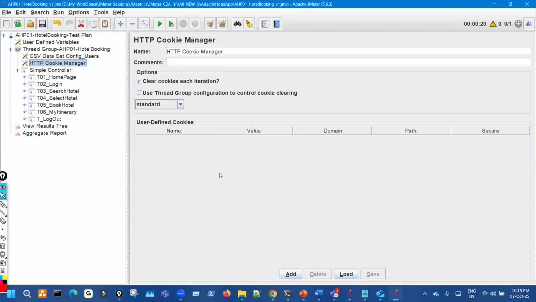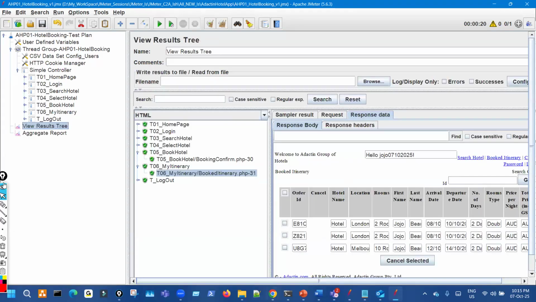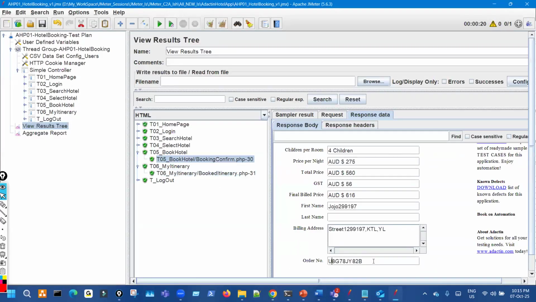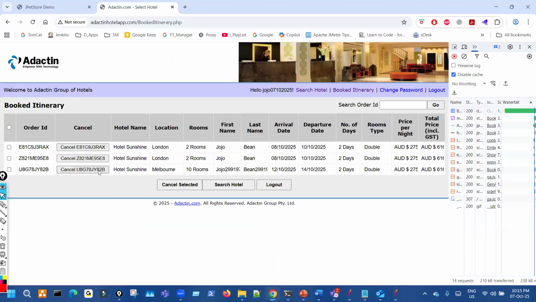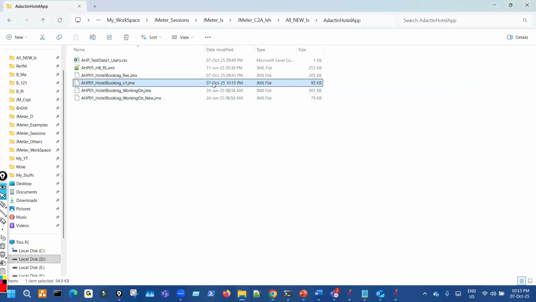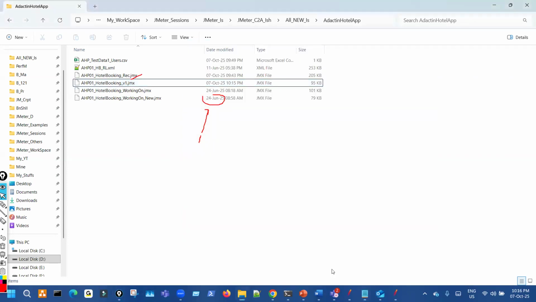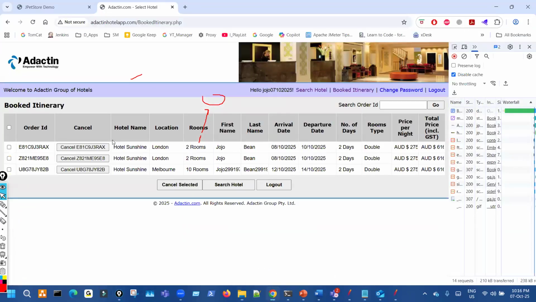Work on that, and in the end, whenever you run it, remember it has to reflect the order. Just now I ran, and this is the order here. So this is the script. I prepared this script a long time ago. Currently it's 7 because I prepared it on 24 June. Now I'm running it again. What was not working was the user ID, so we changed the user because that is dependent. I put in the username and password and ran again. Now it's working and it's reflecting.